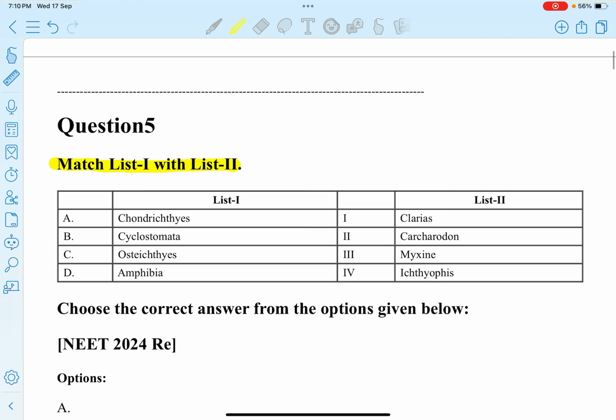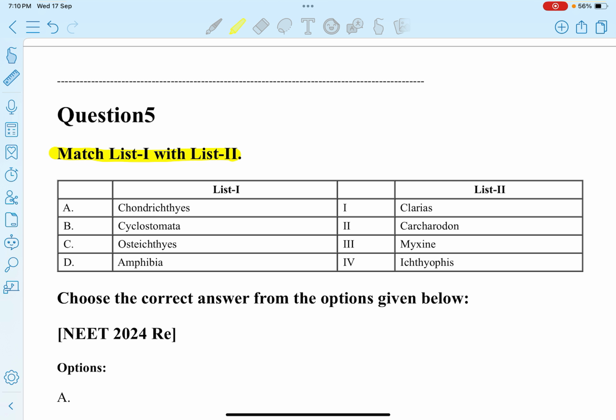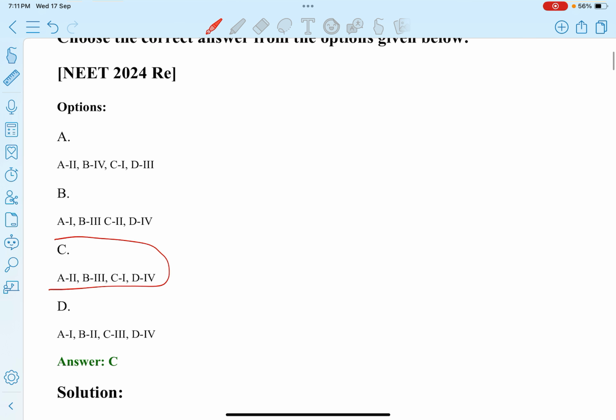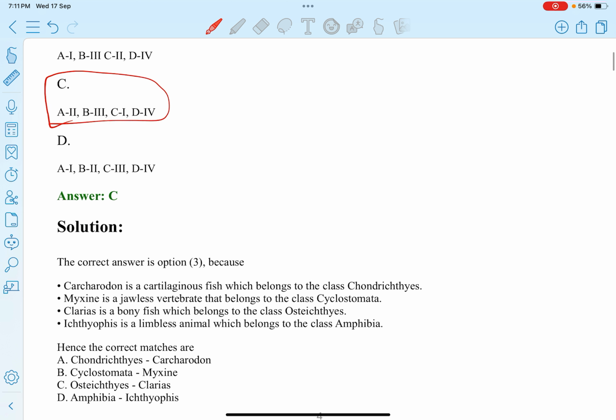Match list 1 with list 2. Chondrichthyes match with Carcharodon. Cyclostomata match with Myxine. Osteichthyes match with Clarias. And D, Amphibia match with Ichthyophis. So option C is correct. Next.